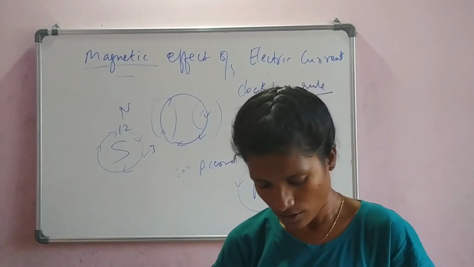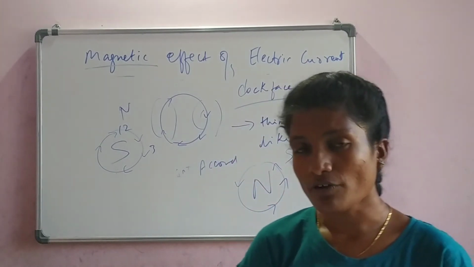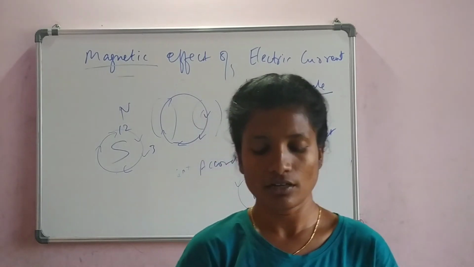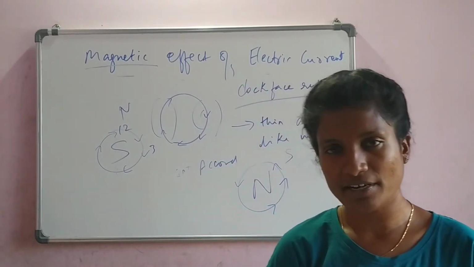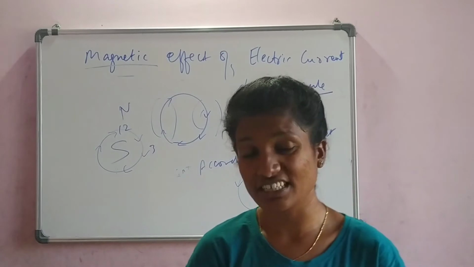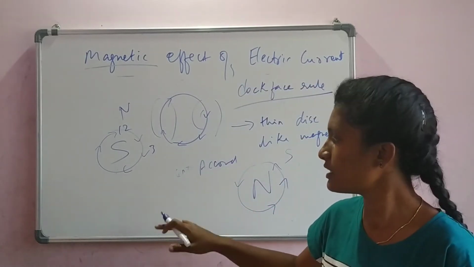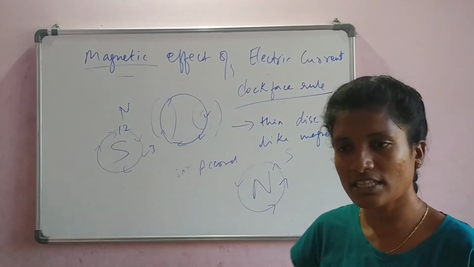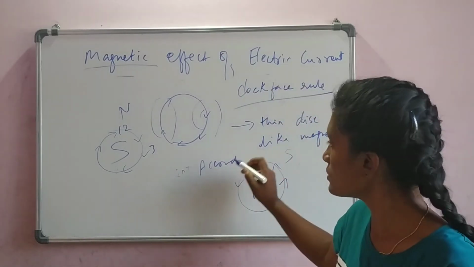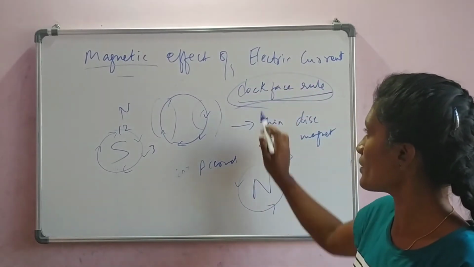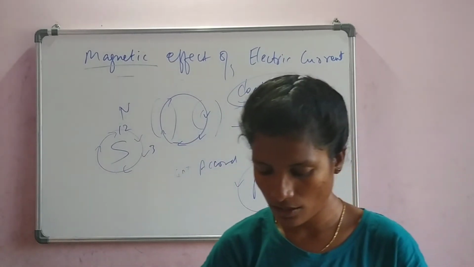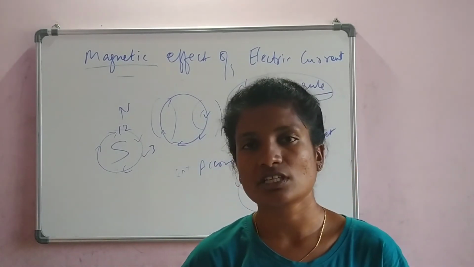The clock face rule concept is also used in some of the experiments and devices, like the solenoid, which is the next topic we are going to discuss. In that also we use the clock face rule, and it is used in electromagnets.